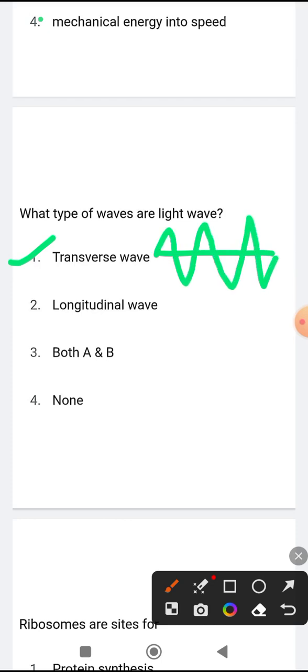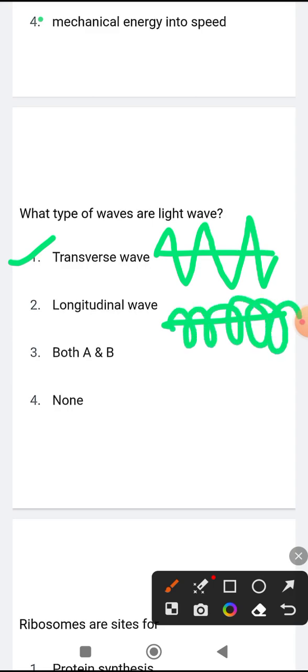Okay. Option B is longitudinal wave. Just for your kind information, in a longitudinal wave, the medium moves in the same direction as the wave, like this. Okay, so what is light? How does light travel? Light is a transverse wave. So option 1 is the correct option. Now moving to the next question.